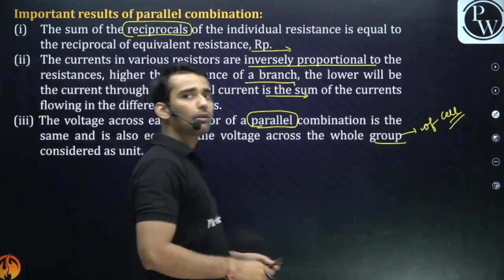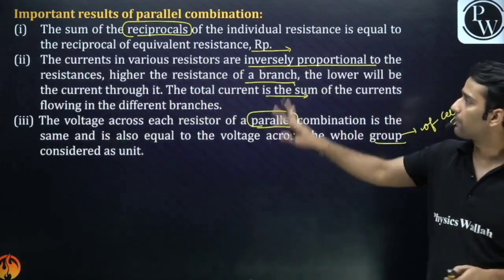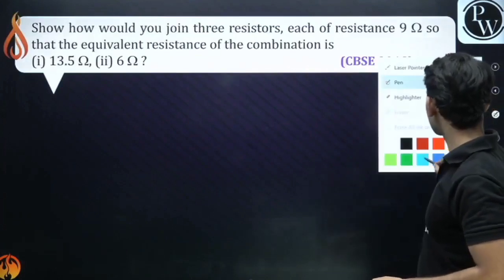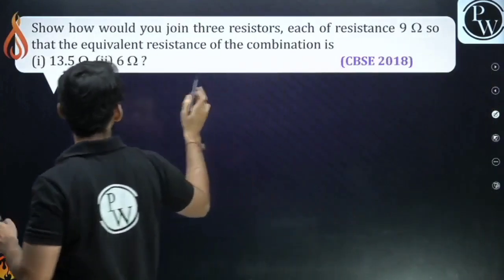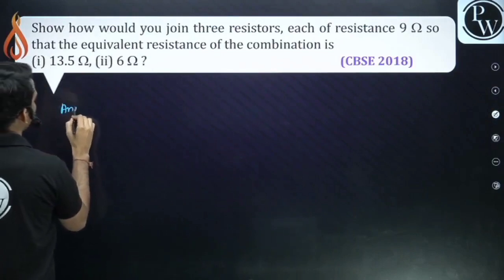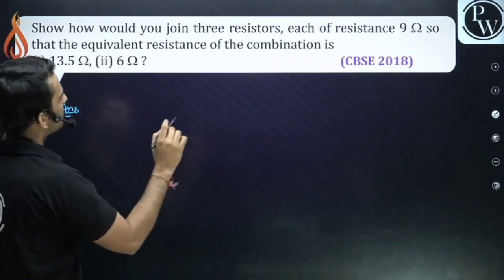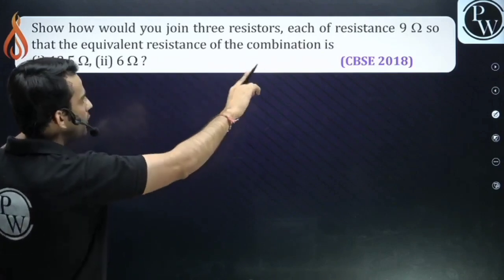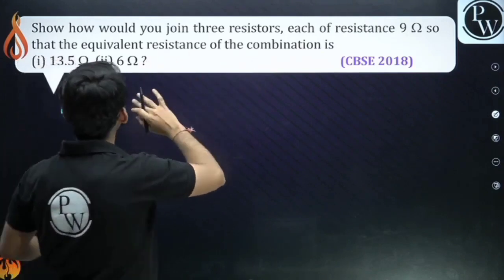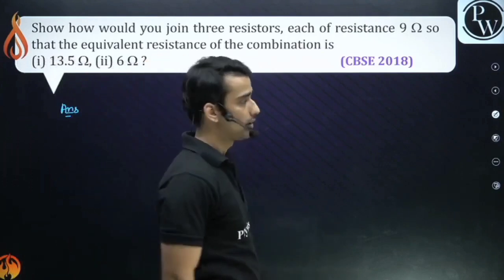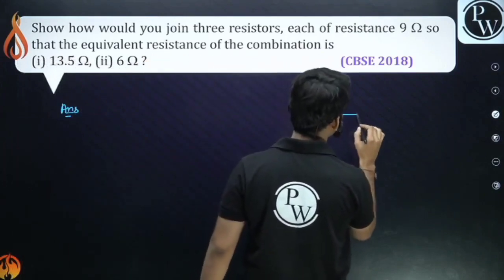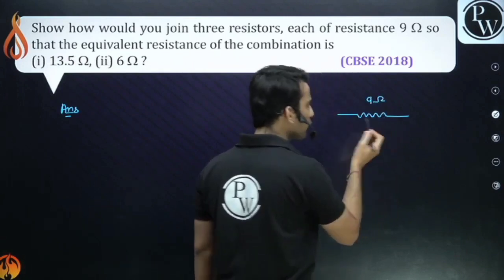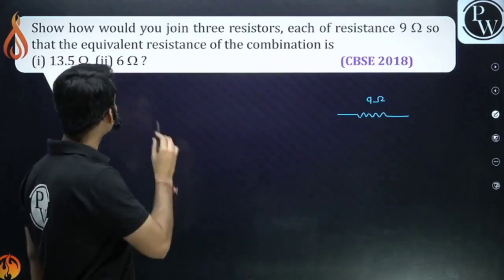Clear? So in parallel combination we have this thing. Keep this in mind, guys. Now a question arises. See, Basic 2018. It has been said that we have 3 resistances. How would you join 3 resistors each of 9 ohm to get an equivalent resistance of 13.5? You have been given 3 resistors each of 9 ohm. How would you connect them to get an effective of 13.5?